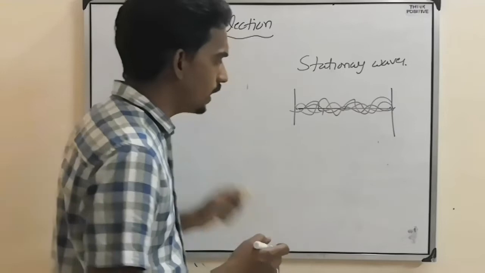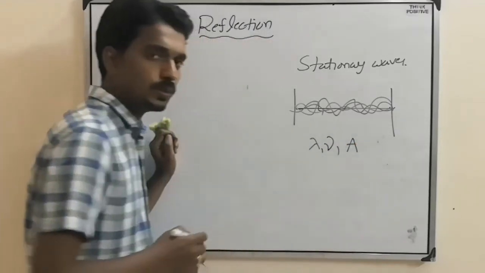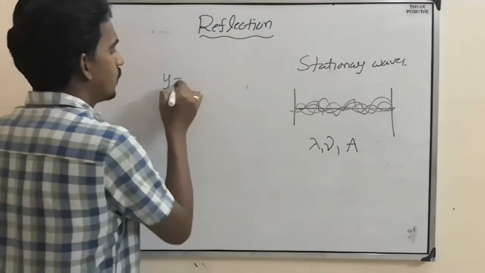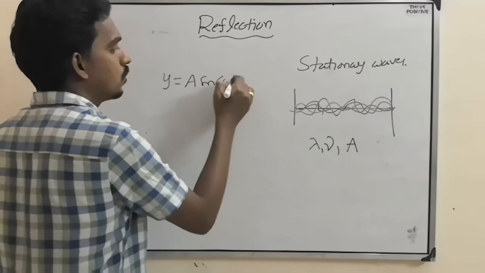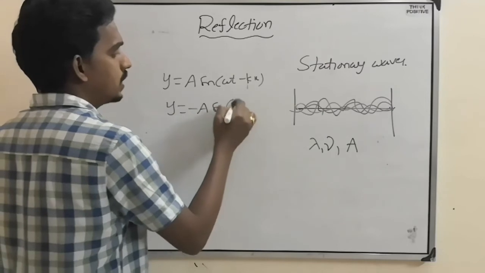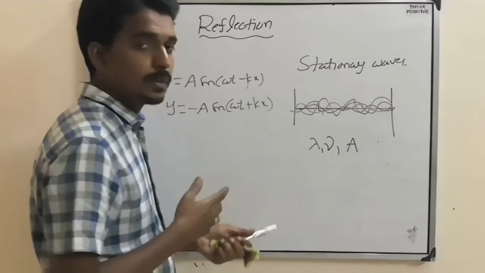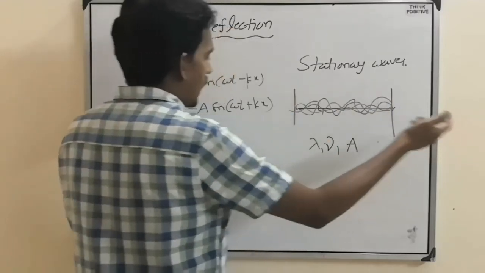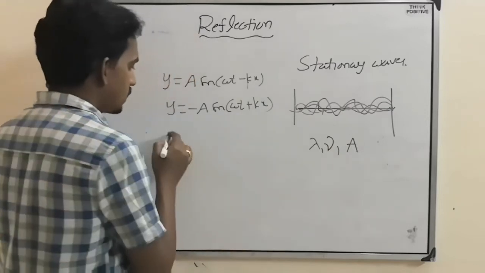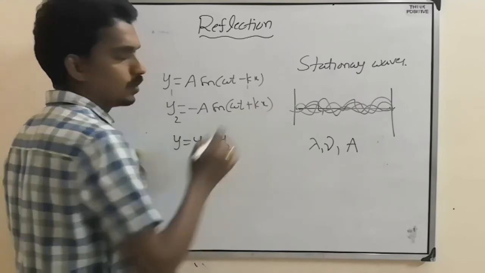So if two waves with equal wavelength, equal frequency, equal amplitude are traveling in opposite directions, we have y equals a sin(omega t minus kx) and y equals minus a sin(omega t plus kx). If they superimpose, one is traveling and another is reflecting back, both mixing each other, then what will the resultant wave become? y1 plus y2.